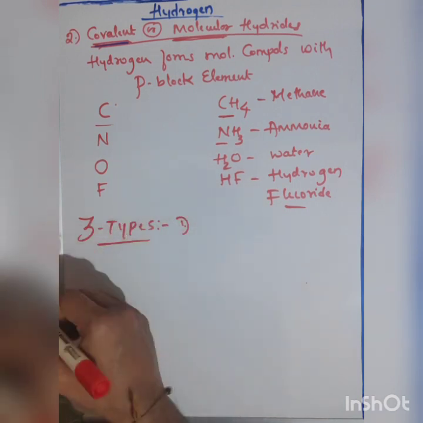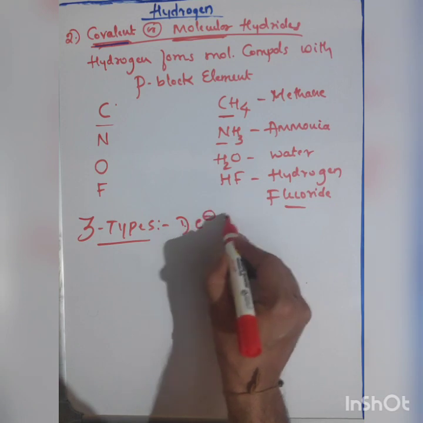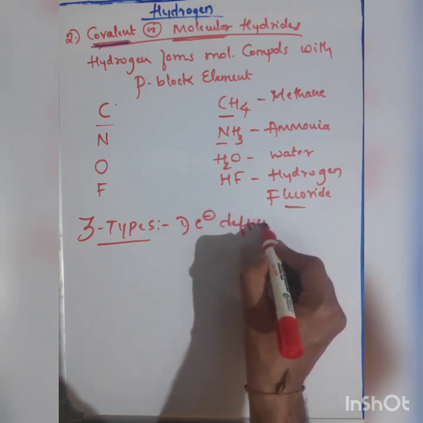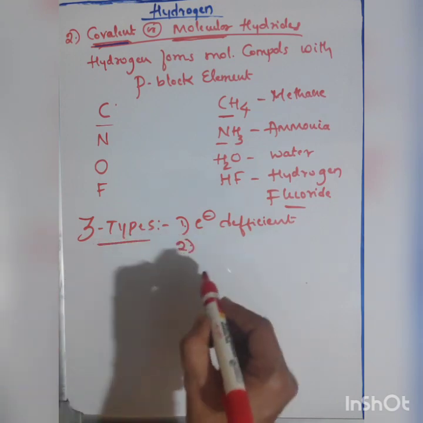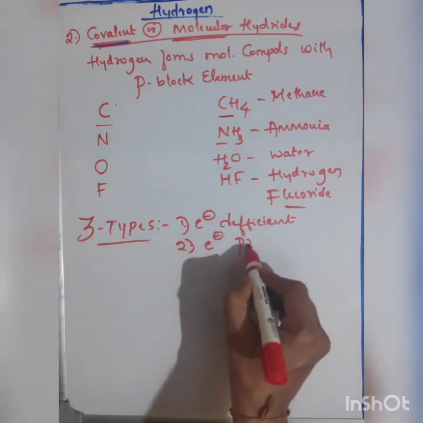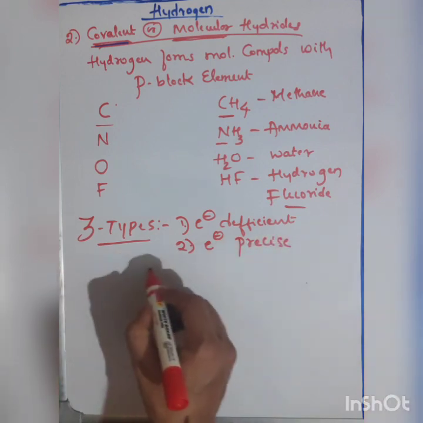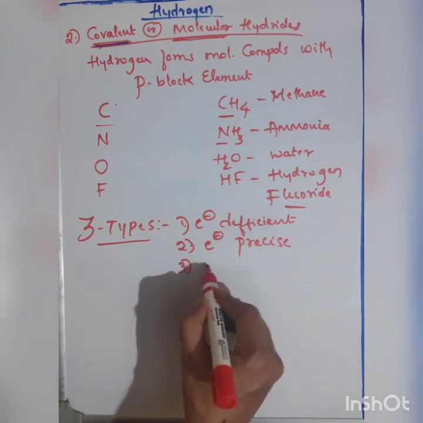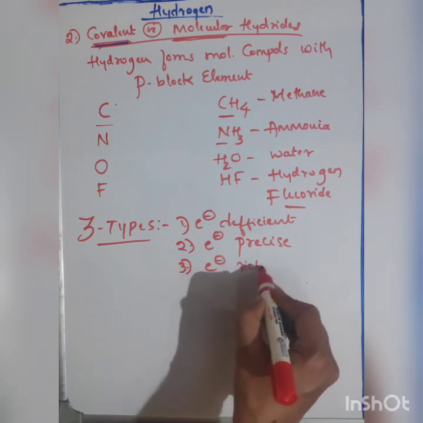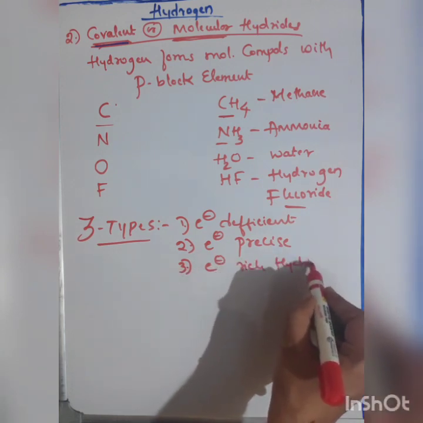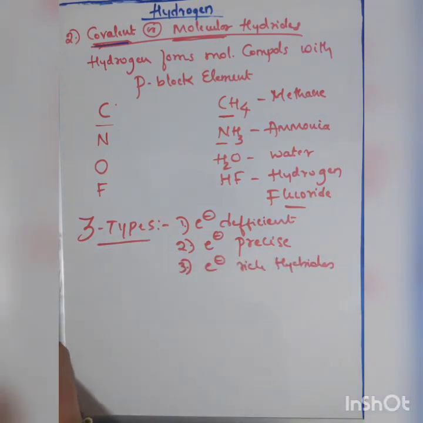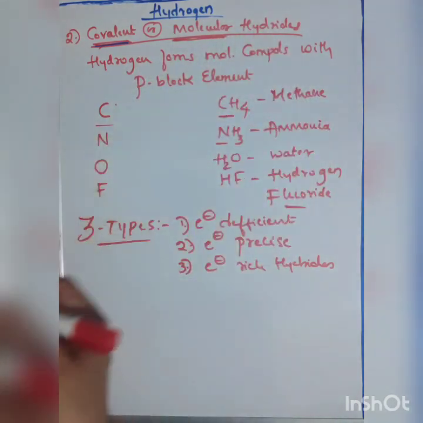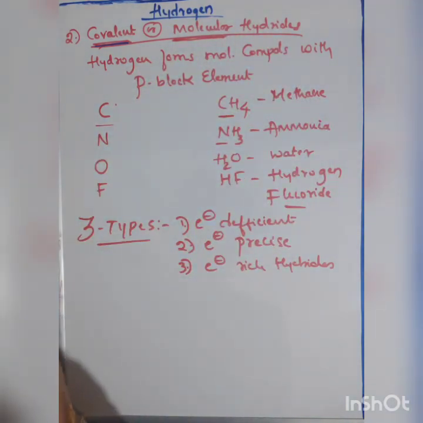The first type is called electron deficient hydride. The second type is called electron precise hydride, and the third type is called electron rich hydrides. So these are the three types of covalent or molecular hydrides.